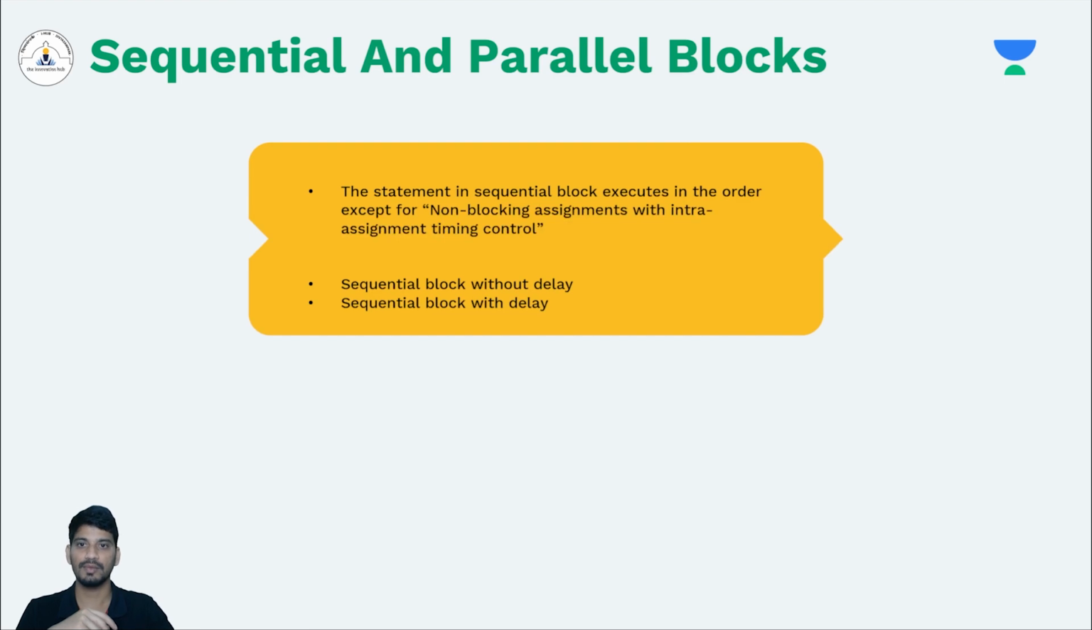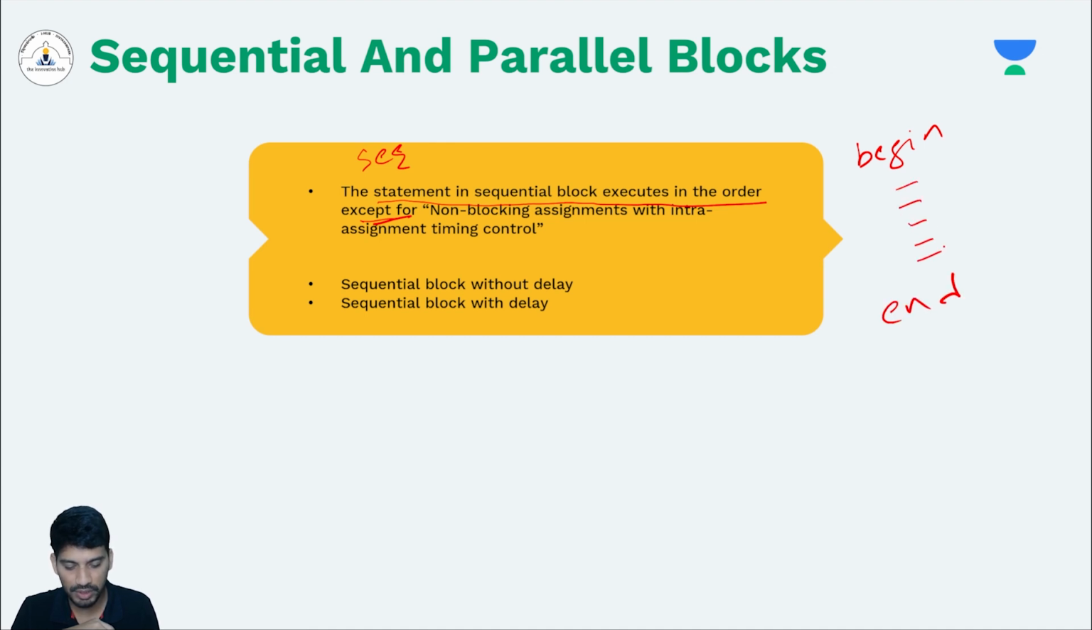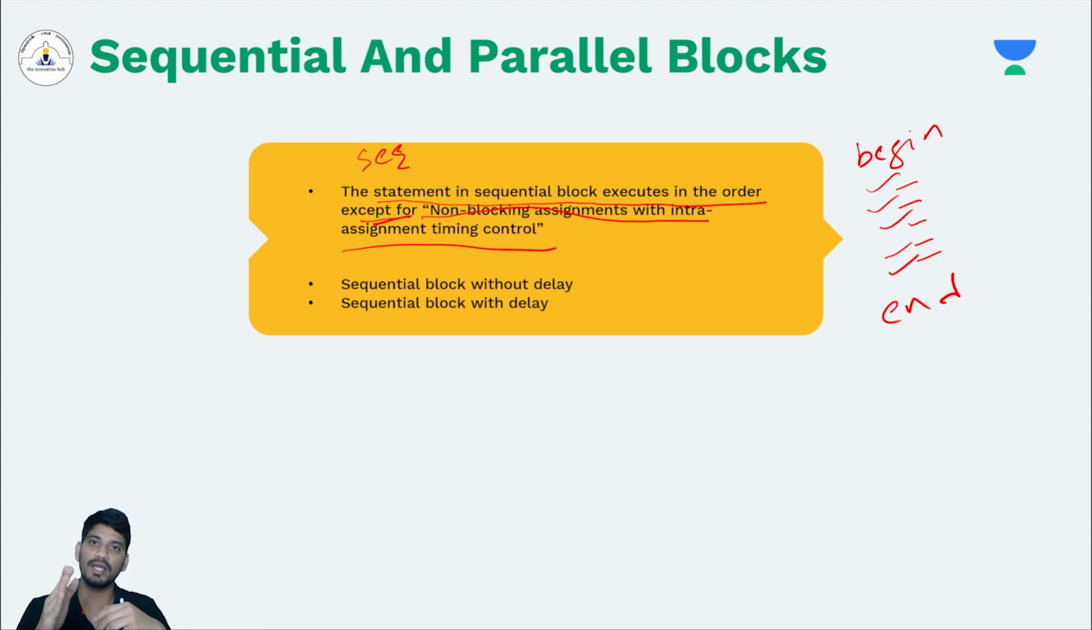First of all, we will see what a sequential block is. The statements in a sequential block execute in order. That is what sequential means. Whatever statements you have written inside begin and end will execute sequentially. The first statement will execute first and the last statement will execute last. But there is an exception. We have already seen this while doing live coding. We defined 4 different cases: blocking statement with regular delay, blocking statement with inter-assignment delay, non-blocking statement with regular delay, non-blocking statement with inter-assignment delay. Except for non-blocking statement with inter-assignment delay, the sequential block will execute in order.